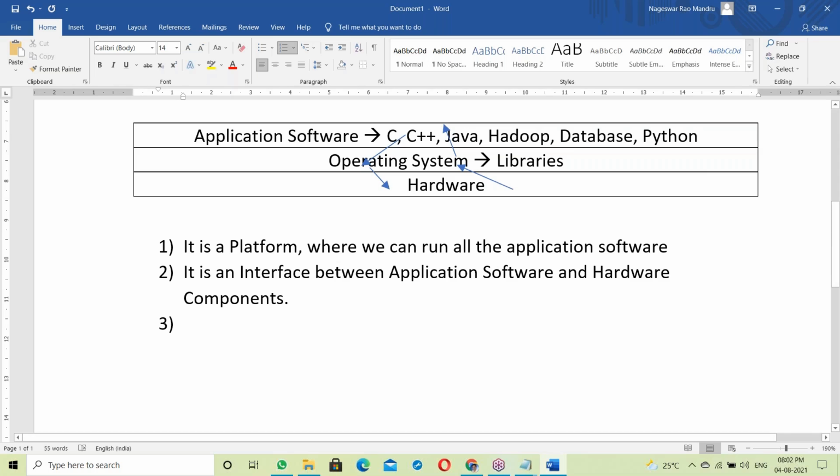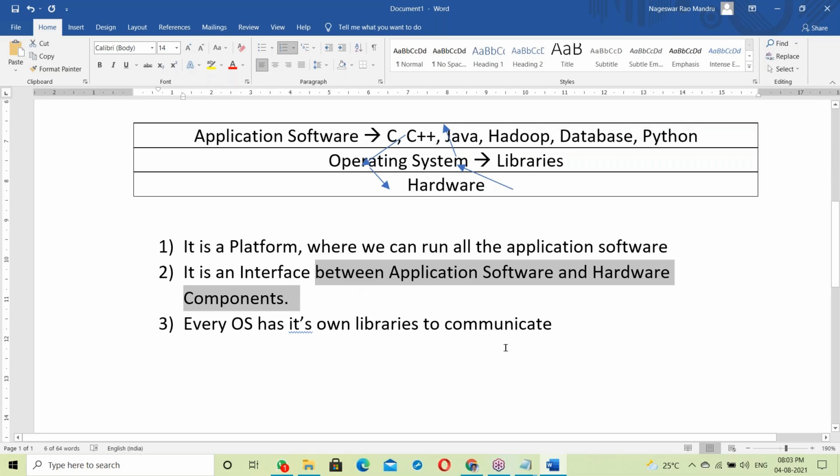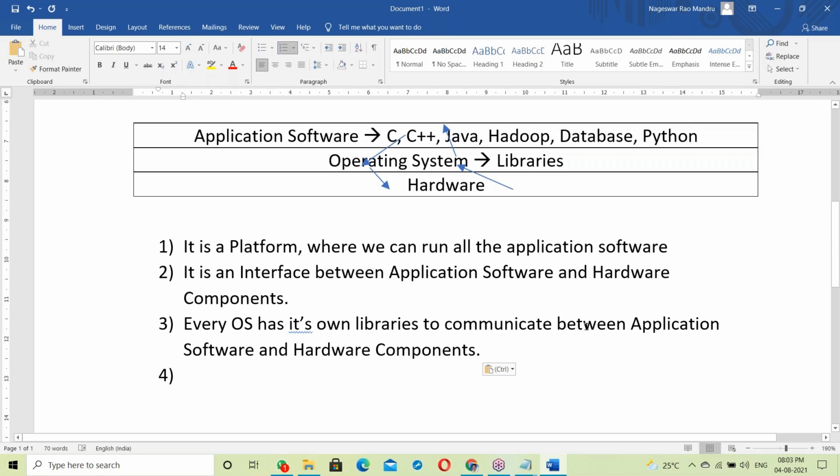So every OS has its own libraries to communicate between application software and hardware components. Internally, the OS uses the library, and through it, it can communicate.